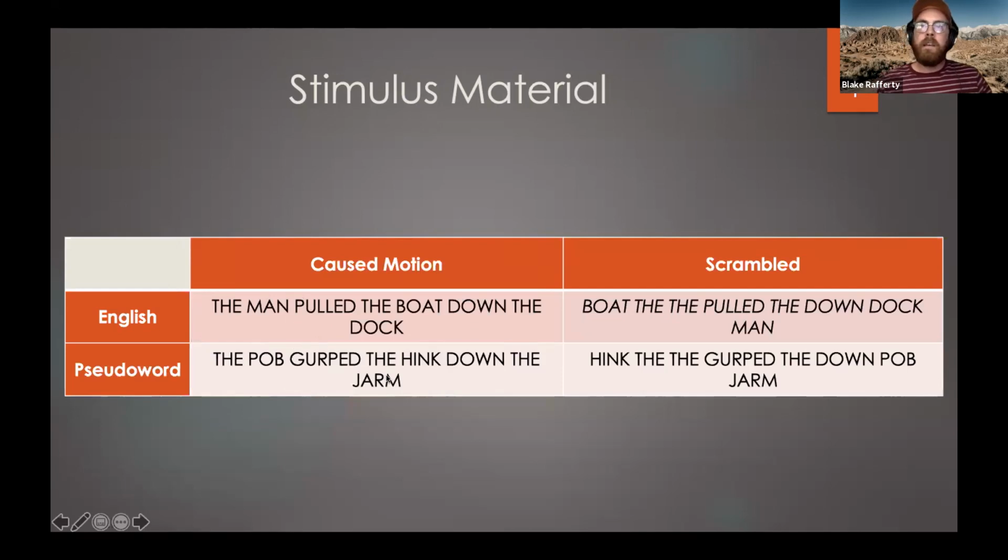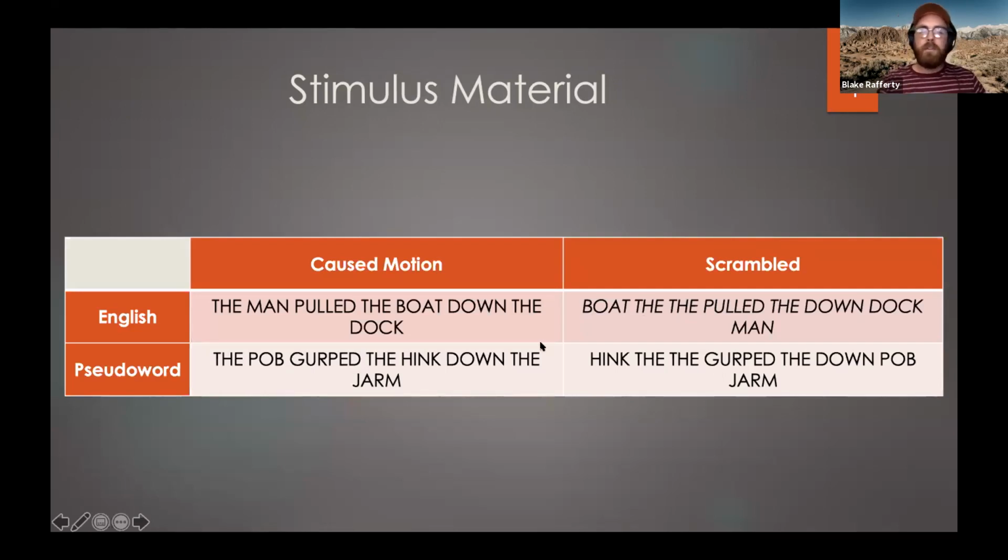And so we modified these cause-motion constructions by replacing all of the content words, the meaningful words, with pseudo words. So instead of the man pulled the boat down the dock, we had something like the pob gurped the hink down the jarm, which grammatically is well formed, but semantically it really doesn't mean much. And we also wanted to provide a similar control to the scrambled English conditions. So we created a scrambled version of the pseudo word Jabberwocky sentences.